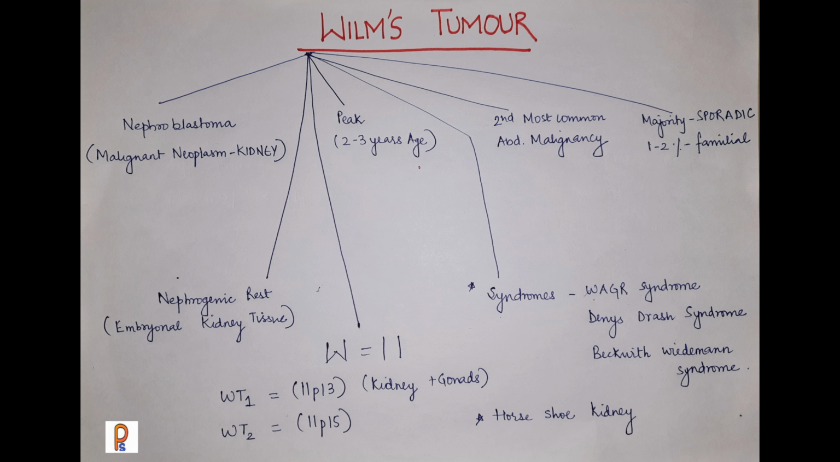Another gene is WT2, that is again a Wilms tumor gene. It is located again on chromosome 11, at 11p15. Now there are certain syndromes which are associated with Wilms tumor: WAGR syndrome, Denys-Drash syndrome, Beckwith-Wiedemann syndrome, and also the incidence of Wilms tumor is high in patients with horseshoe-shaped kidney.